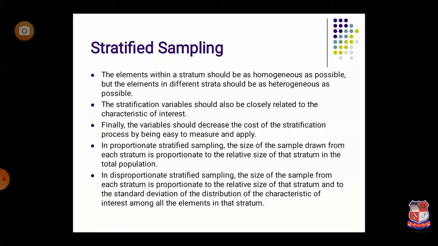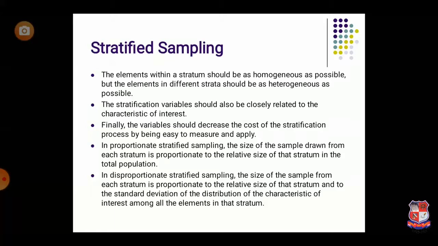After that, what we are going to do is select a few elements from each and every group. For example, the researcher wants to select 100 students from the university, and if the researcher follows stratified sampling, then the first step is that the university students are divided into different strata according to discipline.